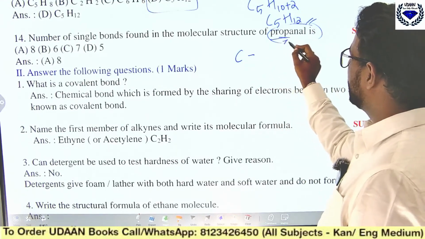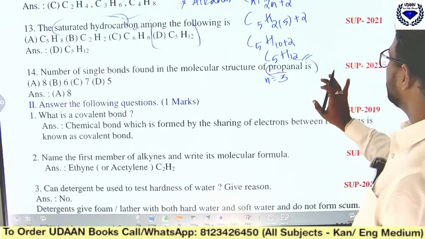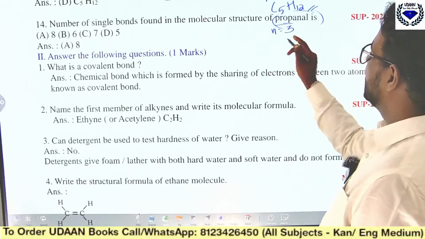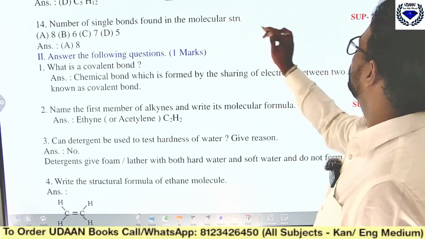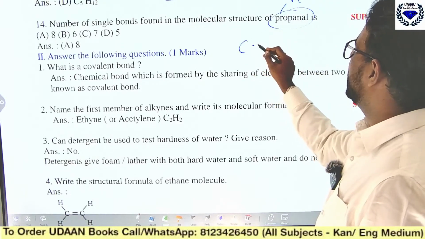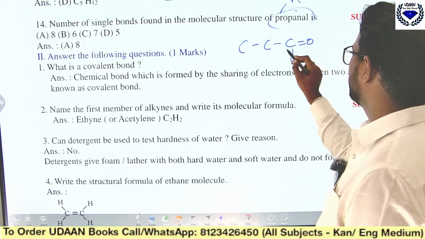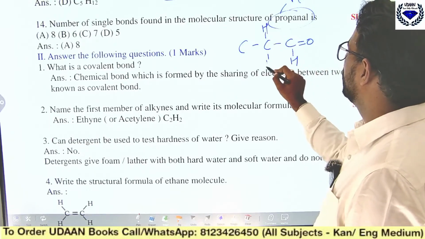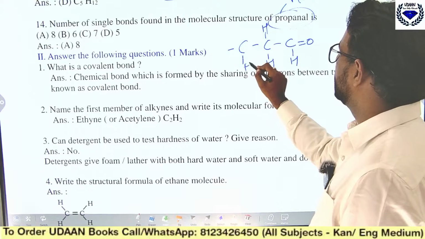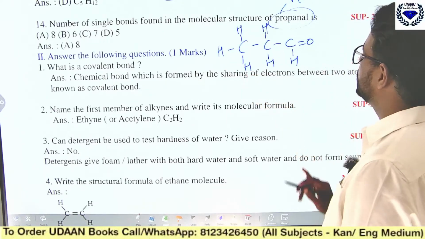Prop means 3, so n is equal to 3. I'll just draw it here. You write 1, 2, 3, and in one carbon, C double bond O, H. Here also you should write 1, 2, 3, 4, so like this you should be able to write.